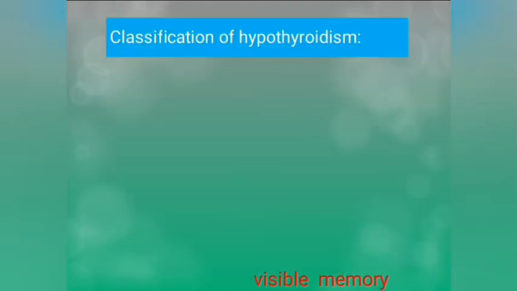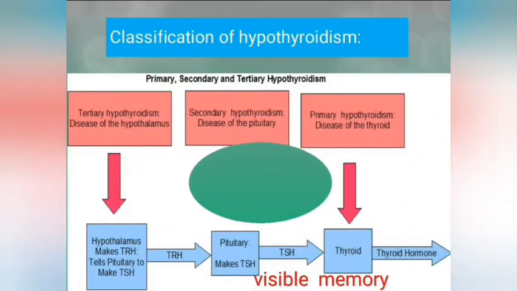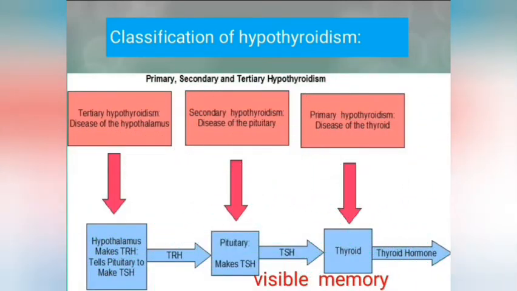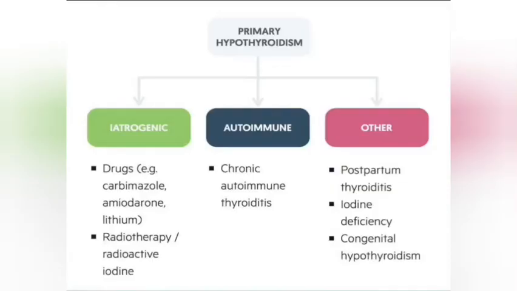So classification of hypothyroidism. Again, it has primary hypothyroidism, secondary hypothyroidism, and tertiary hypothyroidism. Primary relating to thyroid, secondary relating to pituitary, and tertiary relating to hypothalamus. So what are the causes of primary hypothyroidism? There may be iatrogenic. In iatrogenic, some drugs like carbimazole, amiodarone, and lithium can cause hypothyroidism, and radiotherapy.